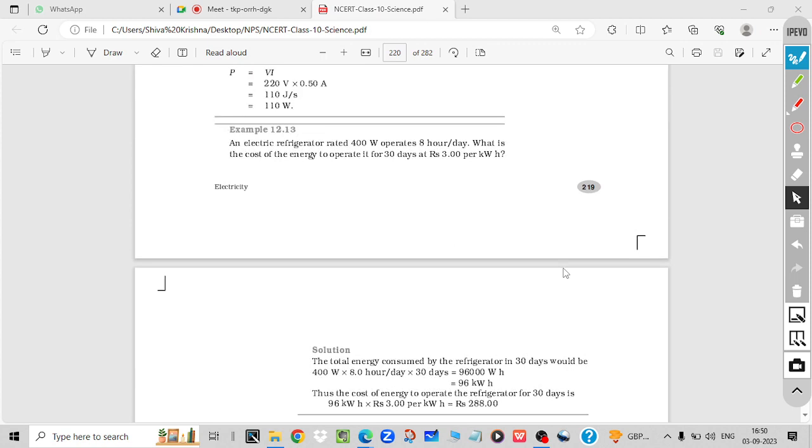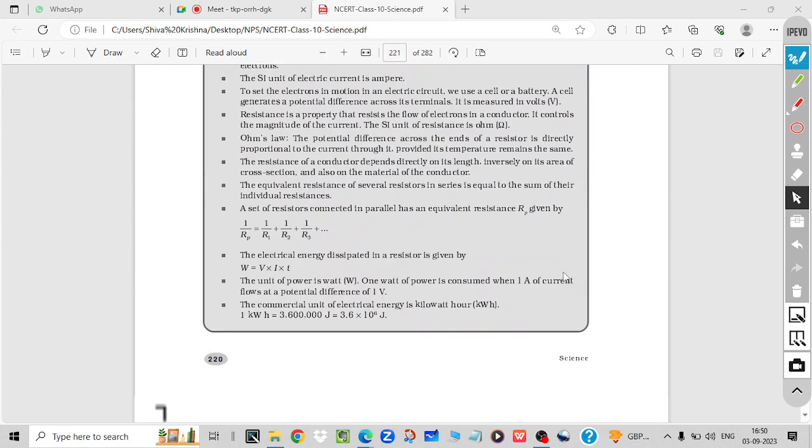So for the next class, after this only 10% will be left in your syllabus, that is magnetic effect. So in this month you can go through all the questions, and come with your doubts and questions. You can share them here on WhatsApp. If you send, I'll get them. Web WhatsApp is there, no? So from there I'll get the questions. You can send directly to this also, and we'll discuss them here. So come with the questions next time.